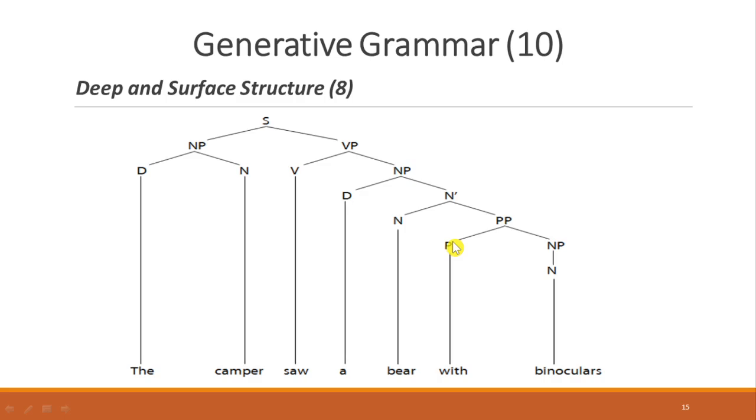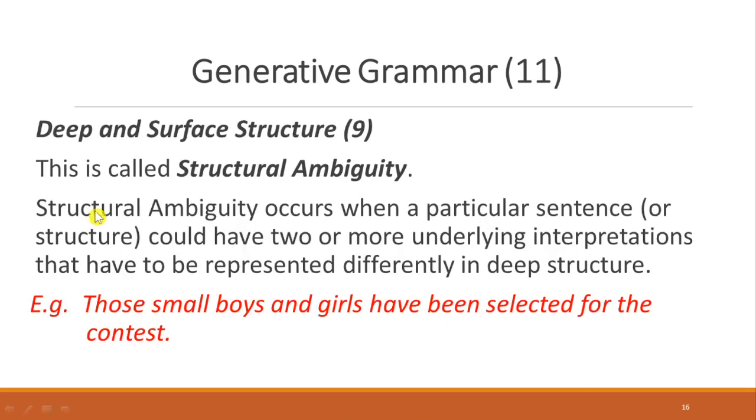So now, is your decision correct or not based on what I have just explained, that we have two possible meanings? For this, we call it structural ambiguity. Ambiguity means that it can be confusing because it has more than one possible solution or meaning. Structural ambiguity happens when a particular sentence or structure could have two or more underlying interpretations that have to be represented differently in deep structure.